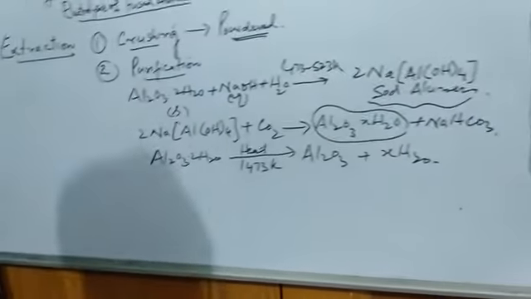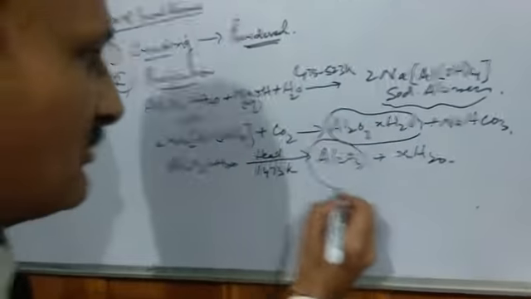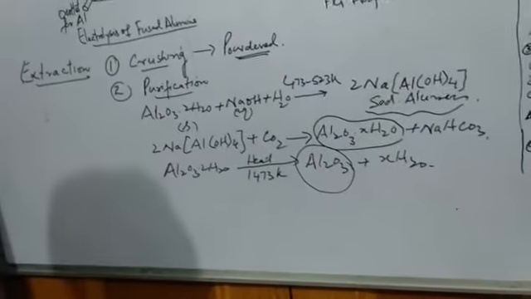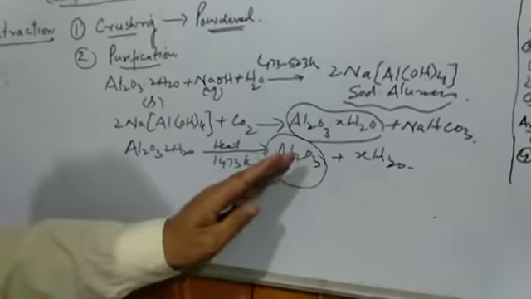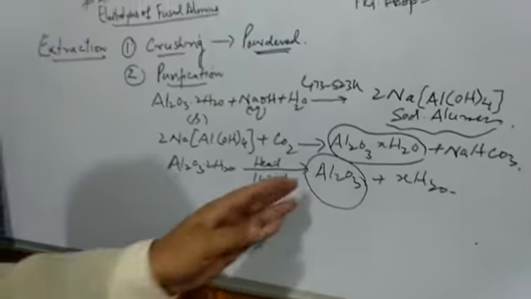So we have got aluminum oxide. Still we have impurities in it, such as oxygen and some invisible impurities.